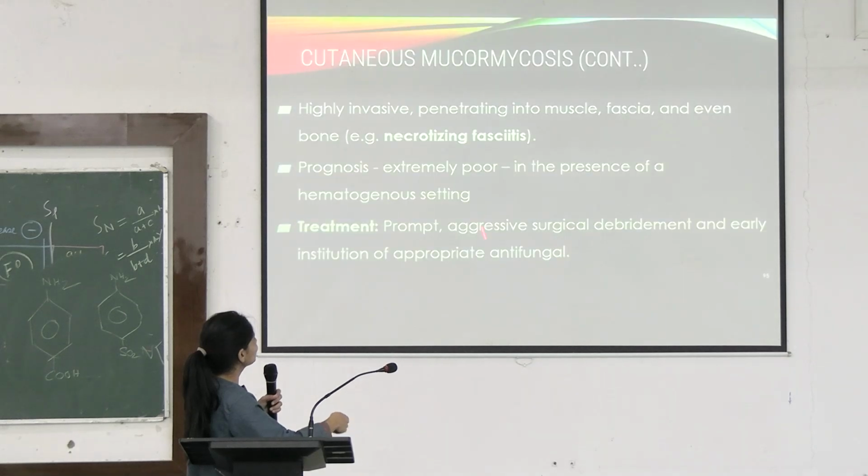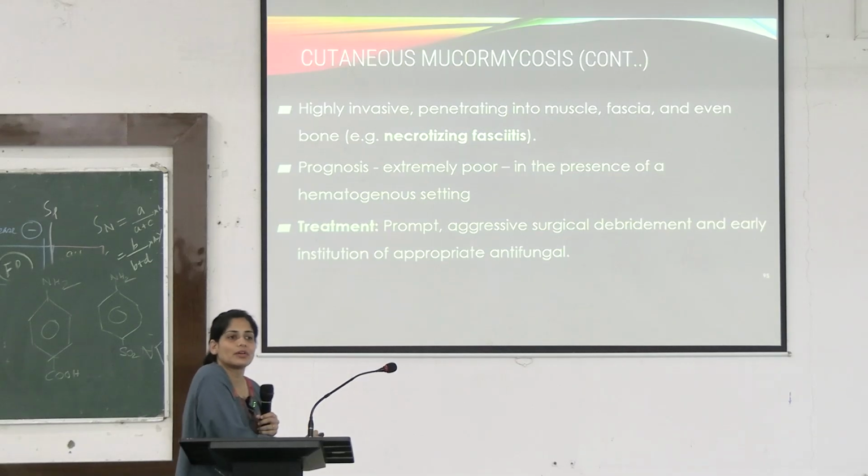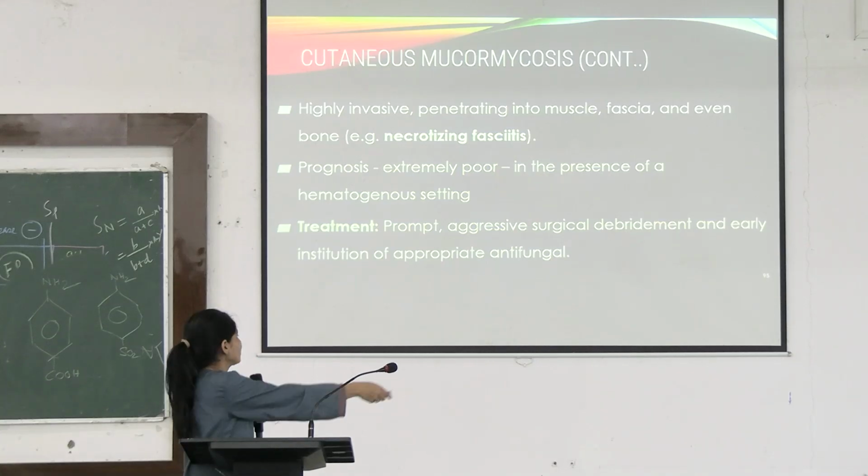What do you have to do here? You have to go for aggressive surgical debridement. As soon as you are suspecting rhinocerebral mucormycosis or anything, you have to go for aggressive surgical debridement and start the patient on antifungals such as amphotericin B.